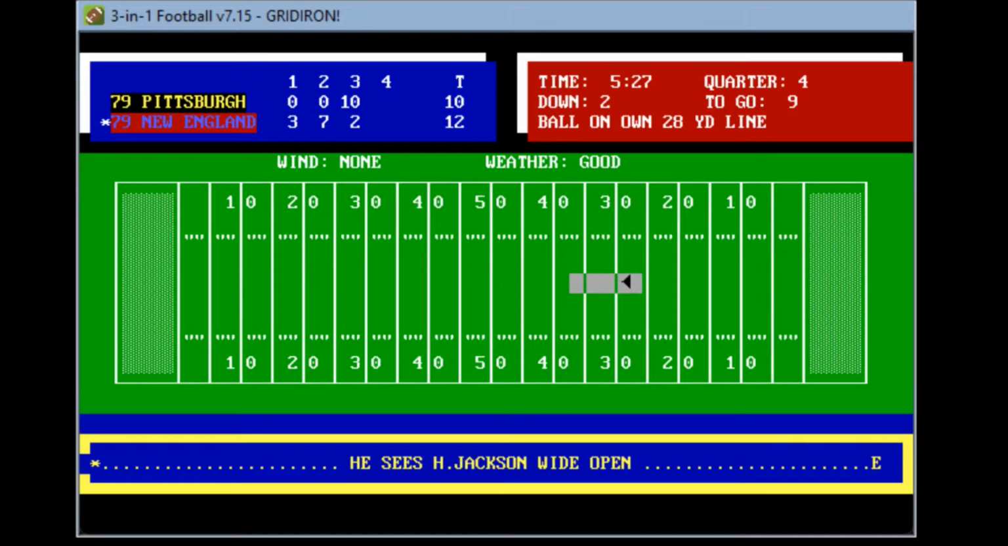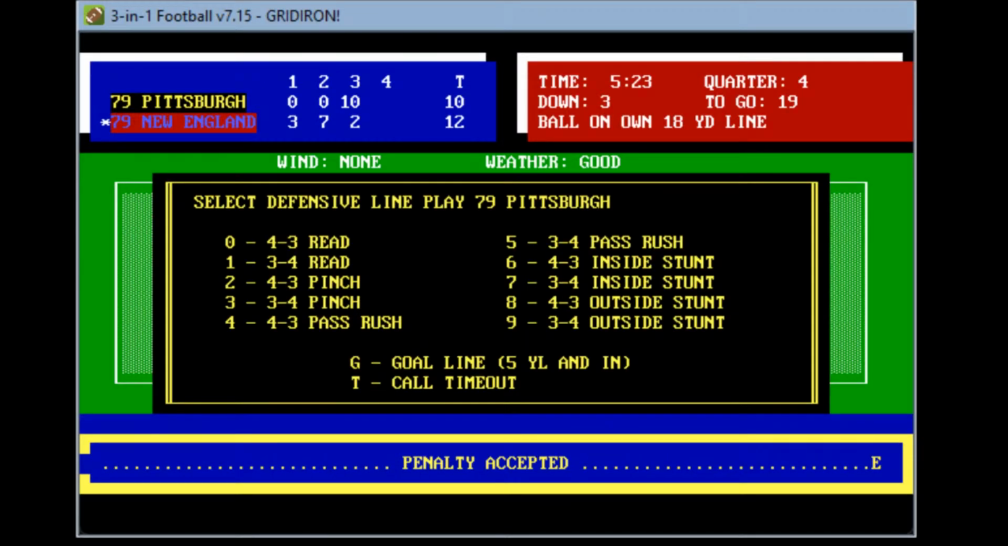Blitz is coming. Here comes the defense. Harold Jackson's wide open. It's intentional grounding. We'll go ahead and accept that penalty. That's a loss of down and the yardage. 3rd and 19 from their own 18.